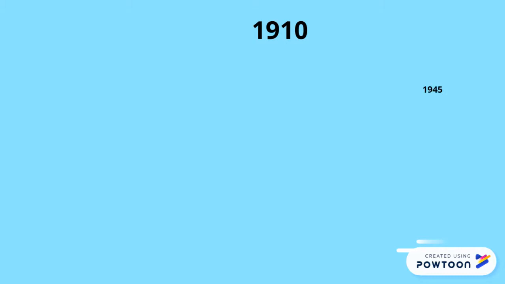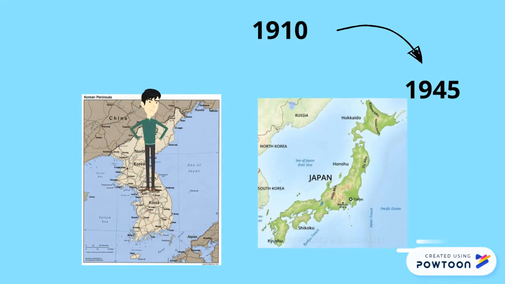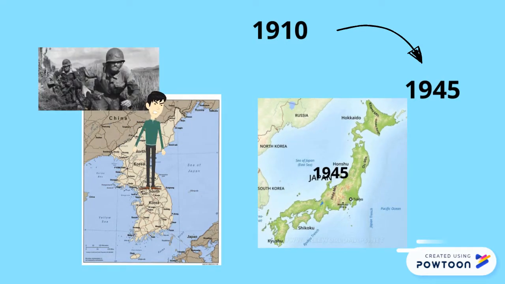From 1910 to 1945, Korea was under the control of Japan. In 1945, Japanese troops surrendered. Because Japan was in control of Korea for so long, Korea had no government of its own to fall back on. This led to tensions.